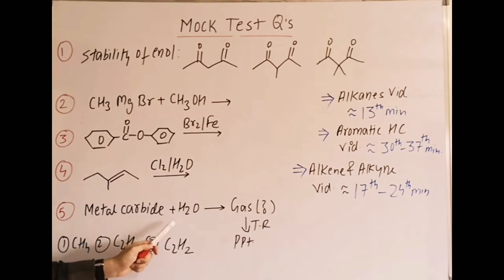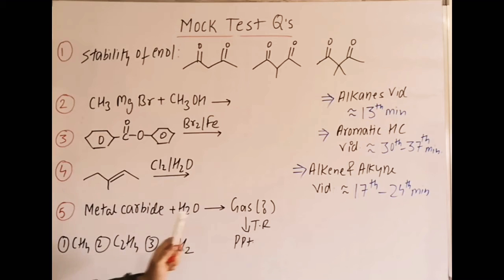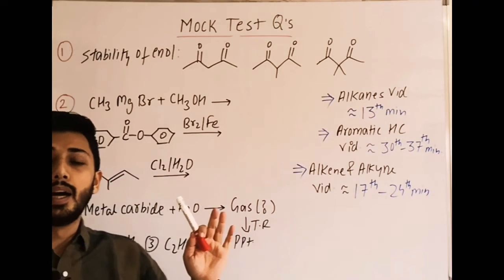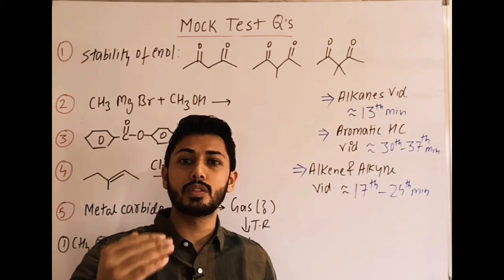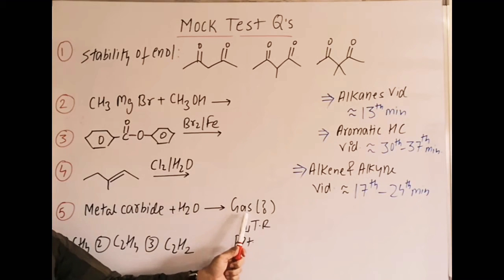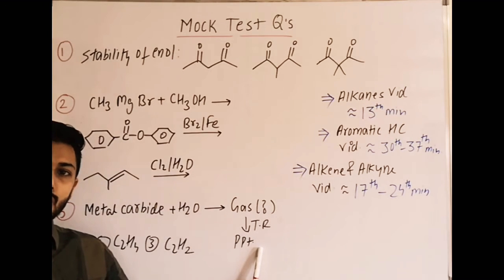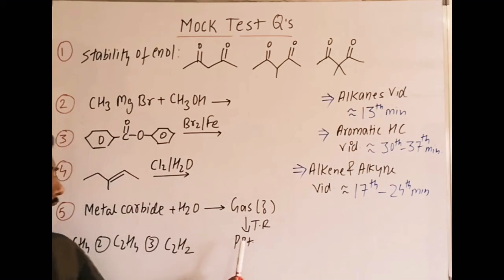Then metal carbides with water. This reaction is also covered in the alkynes topic. I have covered hydrolysis of metal carbide, so maybe in that video only you will get this reaction, right? And these are the options given. The information is metal carbide, water, gives a particular gas, and this gas with ammoniacal silver nitrate solution. I am not writing that statement here, directly mentioning it is Tollens reagent and a precipitate is formed. We have to identify what is the gas mentioned here.